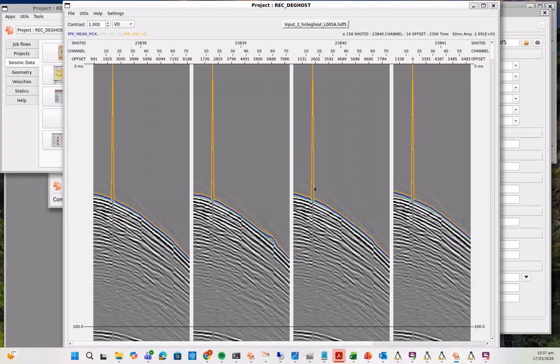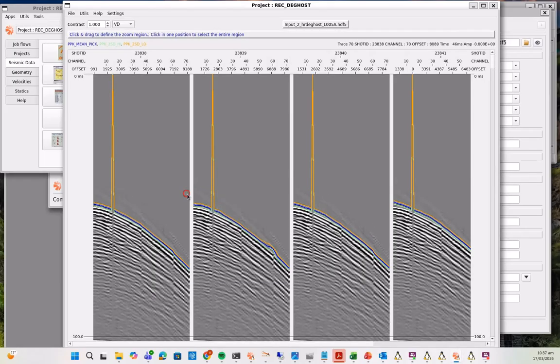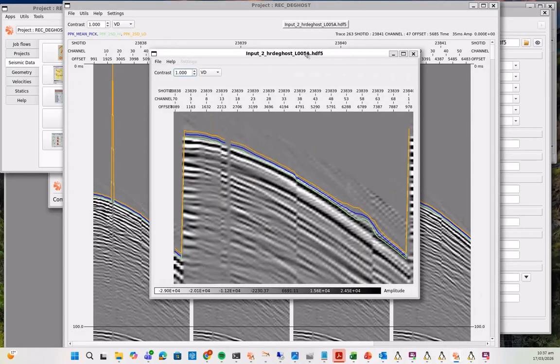So obviously where there's a dead trace, it's not creating a pick, and you can see that the picks, which is the blue line, seems to be tracking the water bottom quite nicely. I will zoom in onto one shot, and you can see the picks are pretty reasonable, probably more consistent than say the picks would be using the first break picker.